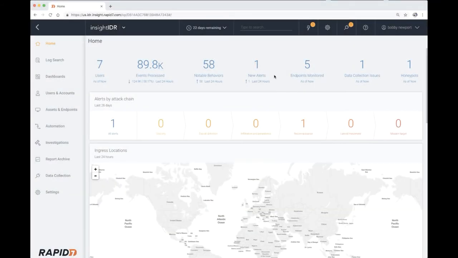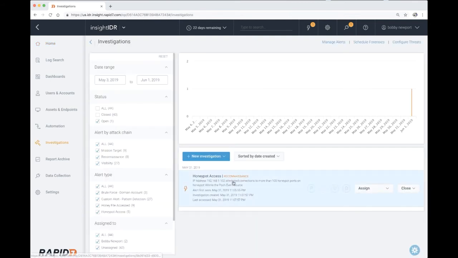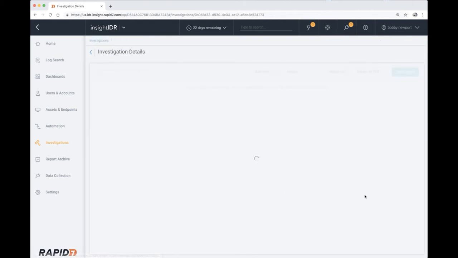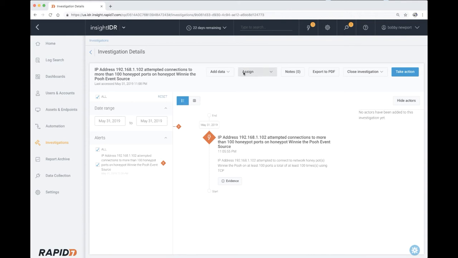Now, when we look back at the web UI, the lightning bolt at the top right corner lights up with numbers, as well as the new alerts number increasing for the past 24 hours. Either one of these can be drilled down. And as we dig deeper into the investigation, we can see several items along the top as well as the evidence of what transpired here.